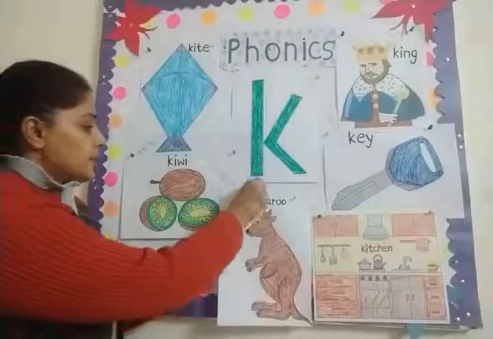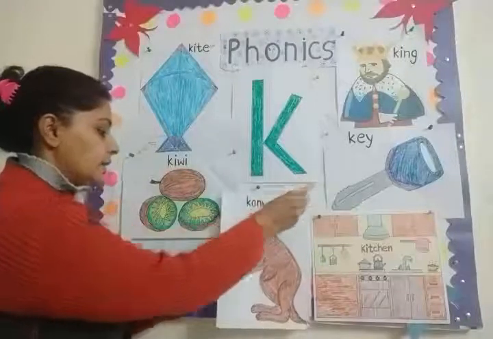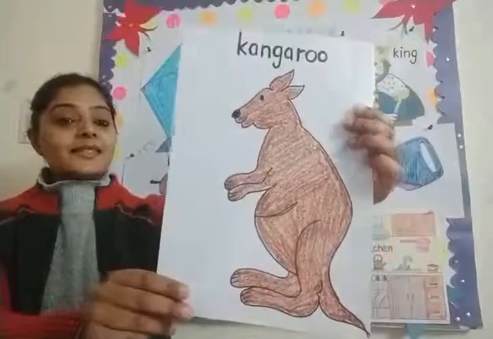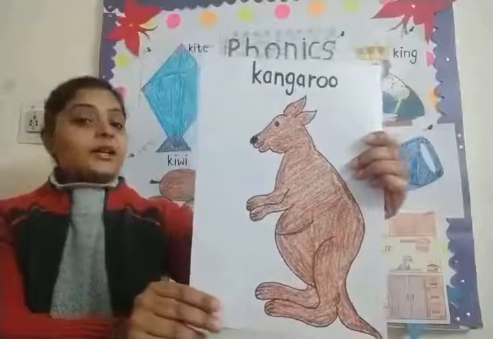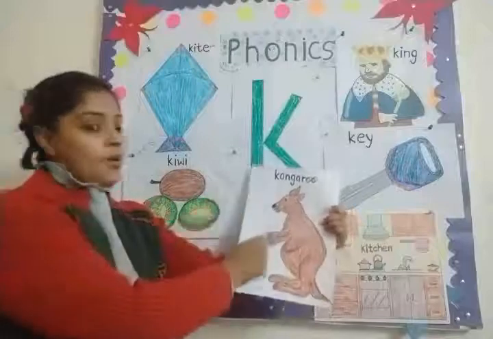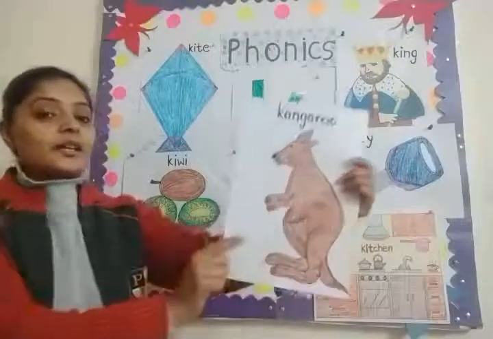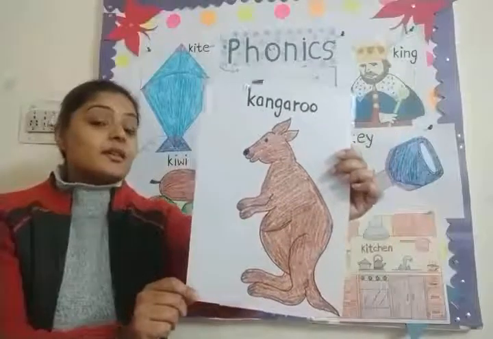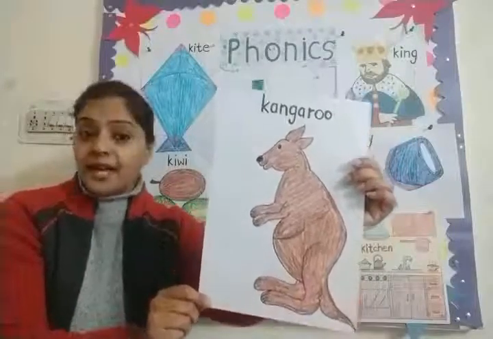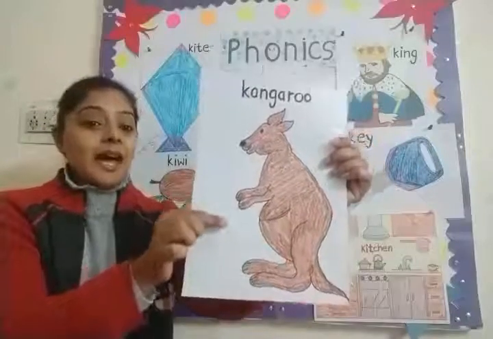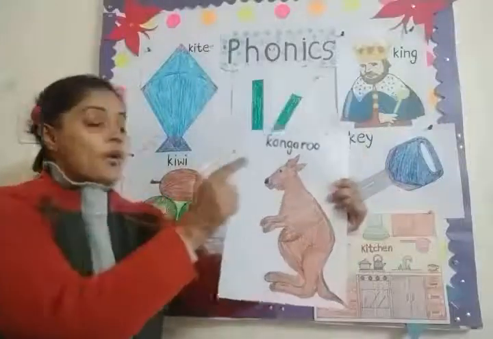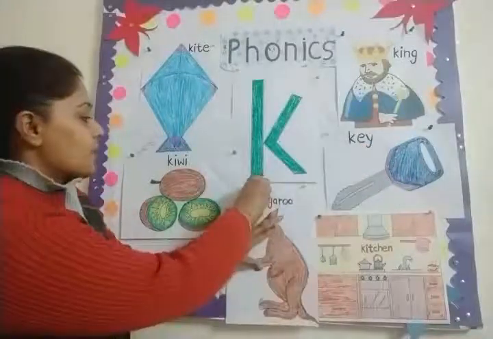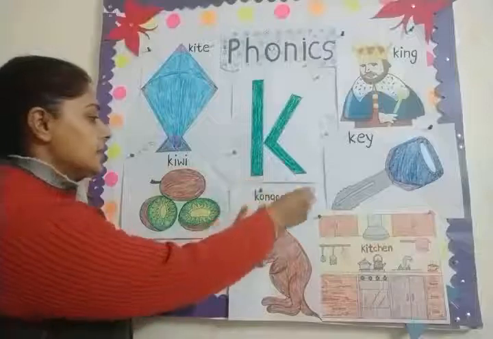So children, can you tell me what is this? This is kangaroo. K for kangaroo. This is kangaroo. And kangaroo is a wild animal. This is animal. K for kangaroo. Yes. Okay, now see.